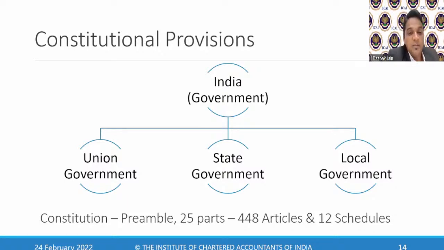It has 25 parts, 448 articles and 12 schedules. Is it required? Not required, just for information. But keep this basic information. Even though it is not required for exams, it is helpful in the long run. It has 25 parts, 448 articles, and 12 schedules.